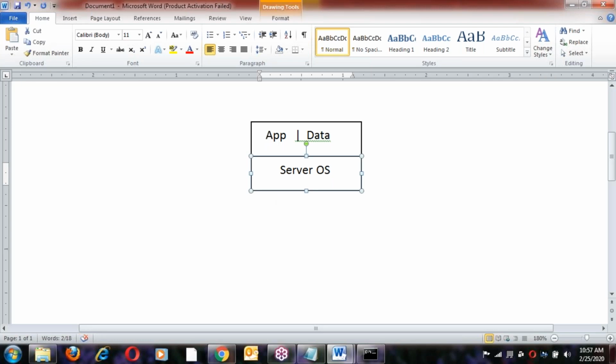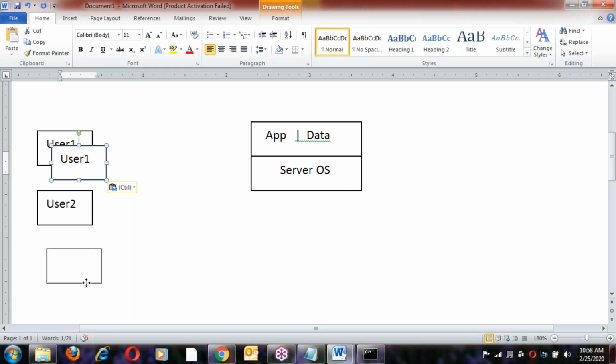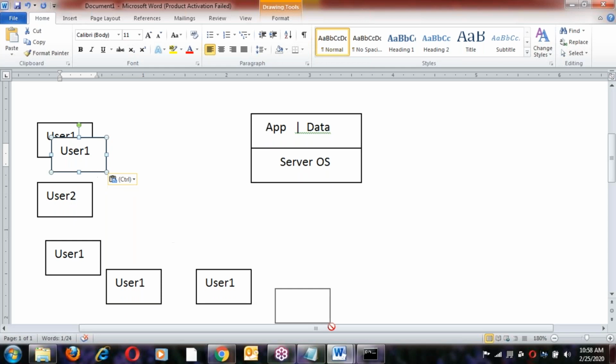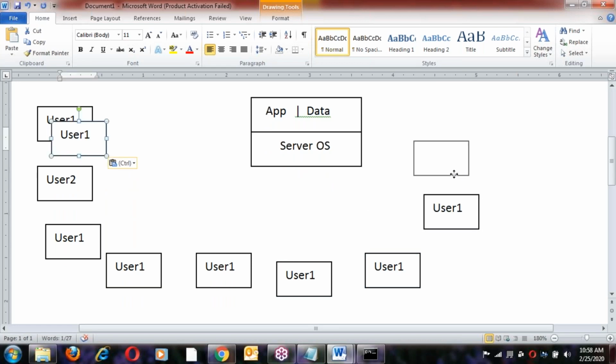Suppose user one, or client one. Then one more user, a second user, and next one more user, like this multiple users from different locations.